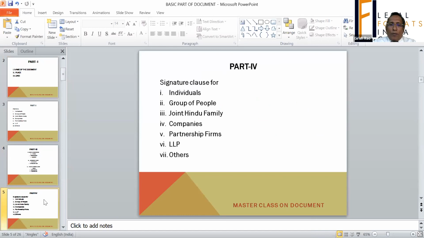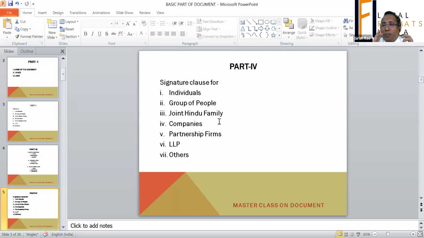The fourth part is the signature clause of a document. So basically, I have structured this so that a document has four parts. Number one is nomenclature, that is the name of the document, place of execution, and date. Number two is the actual document, whole document.